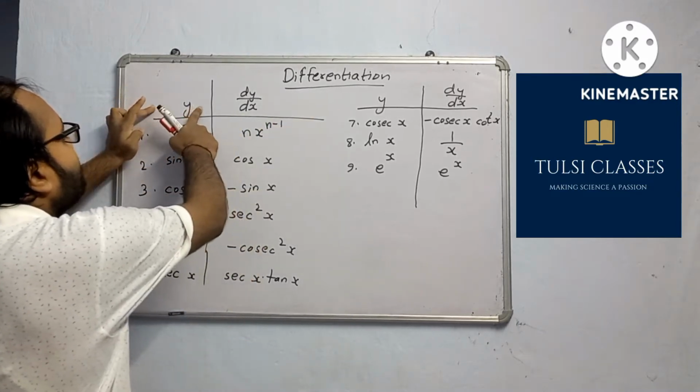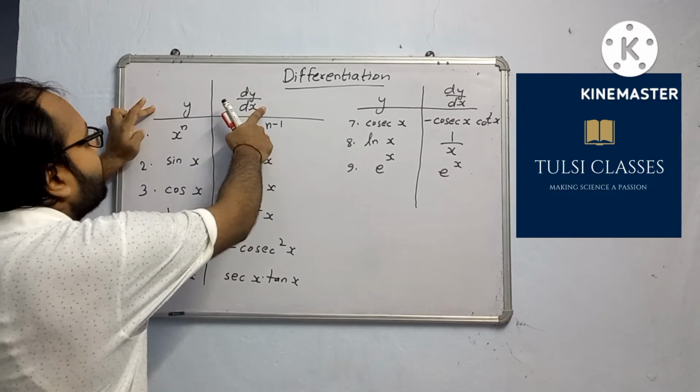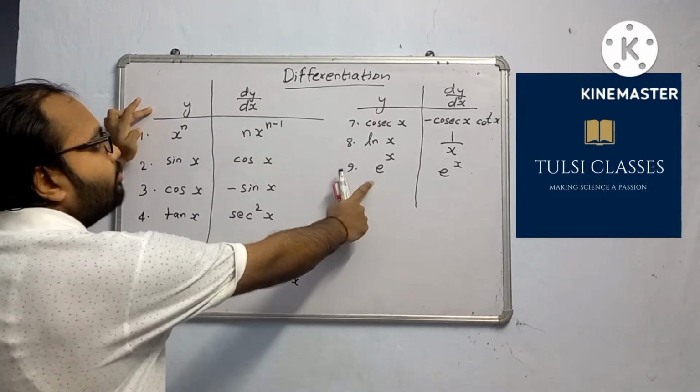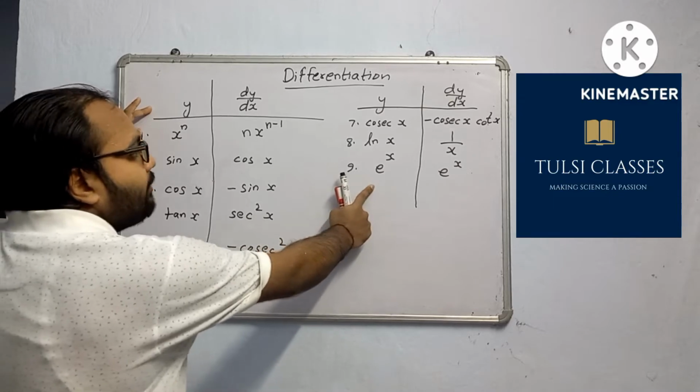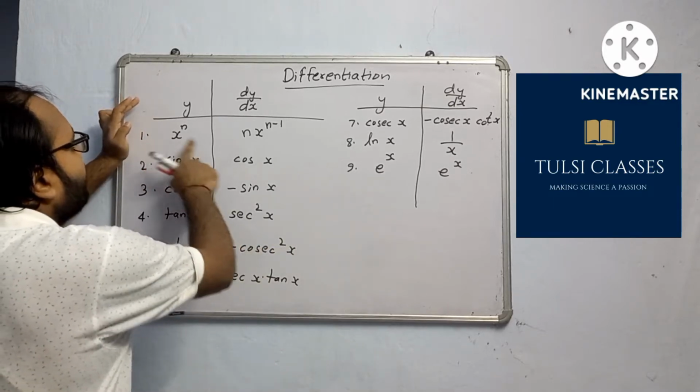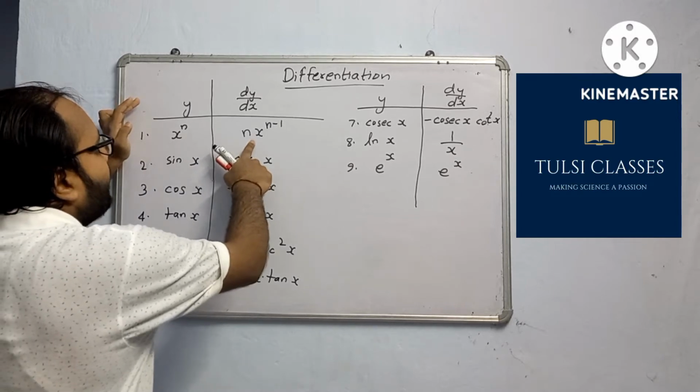Differentiation. If y is a function in x, then its differentiation with respect to x. 9 formulas I have written. You have to remember these to find instantaneous speed or instantaneous velocity. If the function is x raised to the power n, the result will be n x to the power n minus 1.